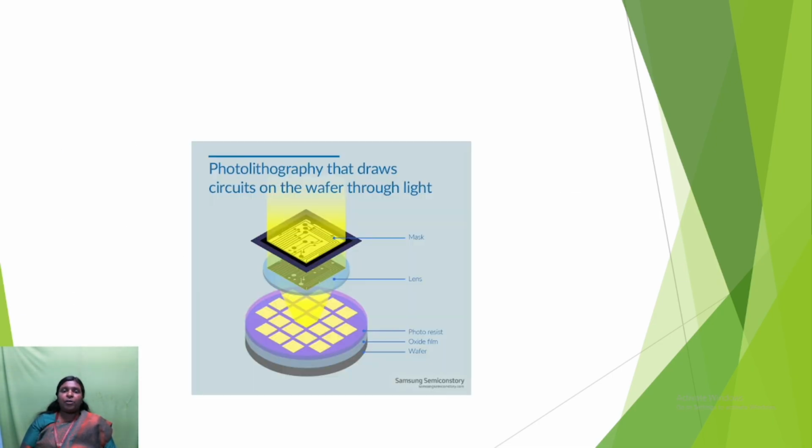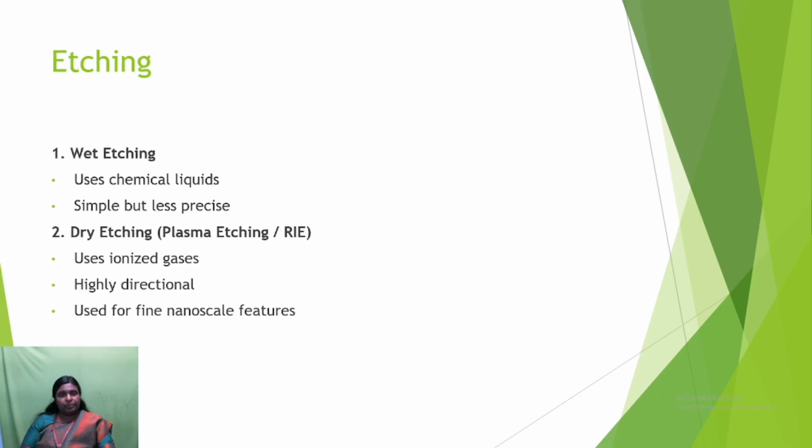This is the photolithography diagram, a picture. Photolithography draws the circuits on the wafer through lines. First, we have the wafer. Then you form the oxide film, the SiO2 layer, which you produce for the photolithography. Next one is the photoresist. And how we do the masking process is shown in the picture. The picture is from Samsung Semiconductor.